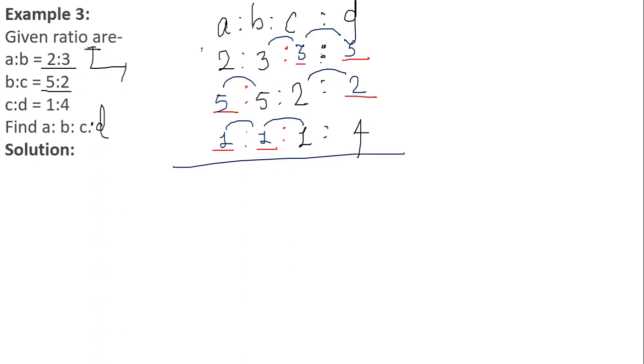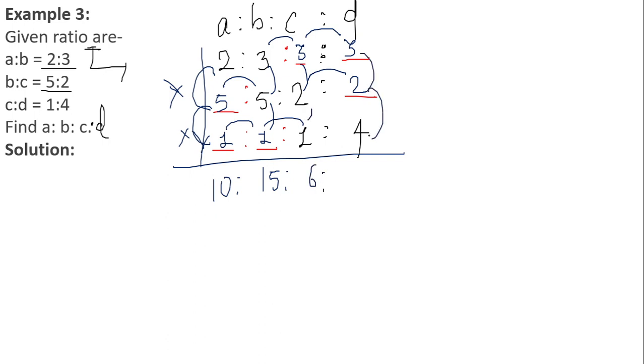So carry out the multiplication in up to down manner. That is 2 into 5 into 1. This will give me 2 into 5, that is equal to 10. 10 into 1, 10. 5 3s are 15. 15 into 1, this will give me 15 only. 3 2s are 6, 6 into 1, this will give me 6 only. Okay, 3 2s are 6, 6 4s are 24, so 24. This is the value of A is to B is to C is to D.